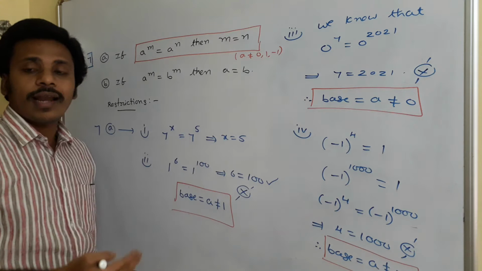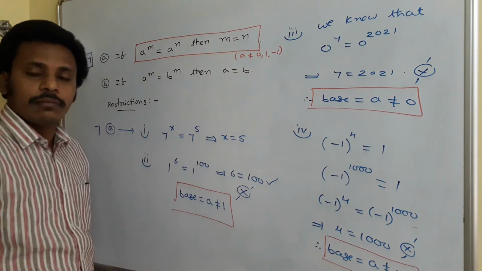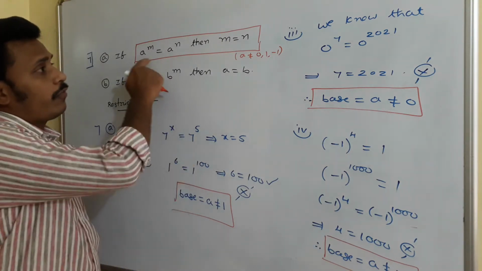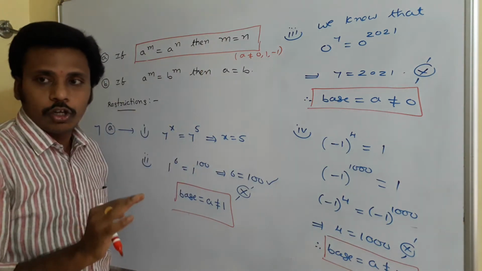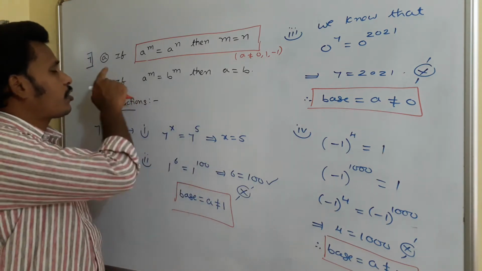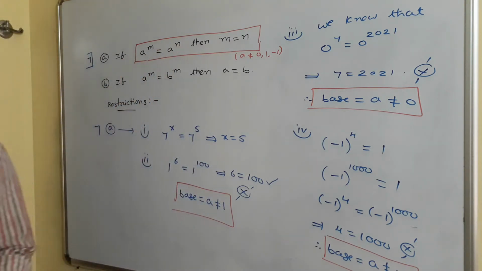All other real numbers are acceptable, not only integers; fractions are also acceptable for a to accept this particular law. Is it right? Just have a look, and these are the restrictions on 7A. And I will give you restrictions on the 7B, and the next point we are going to do some problems.